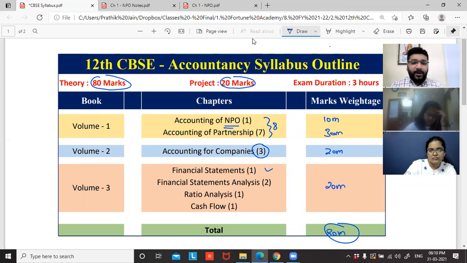Smriti, do you agree with me? Afra, do you agree with me? Yes, sir. This is the outline of your syllabus. Any doubts in your syllabus?